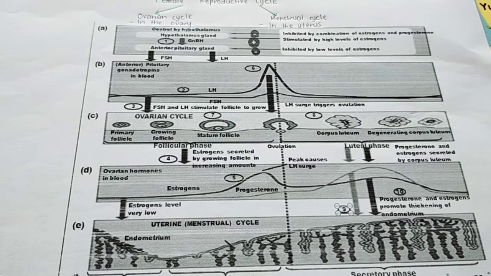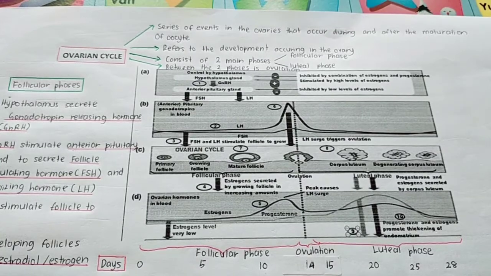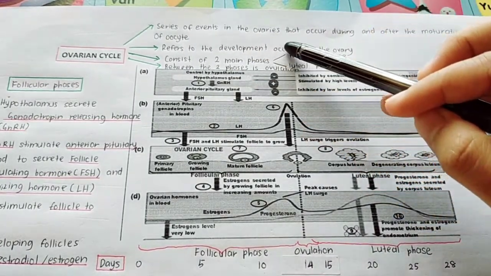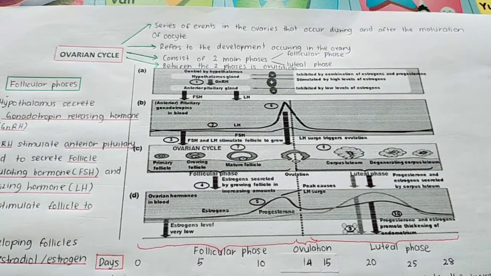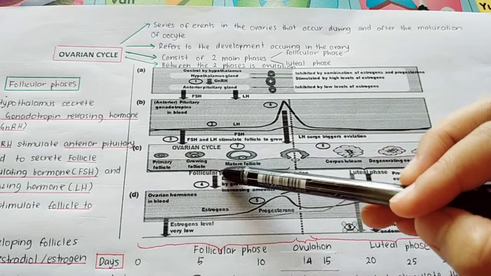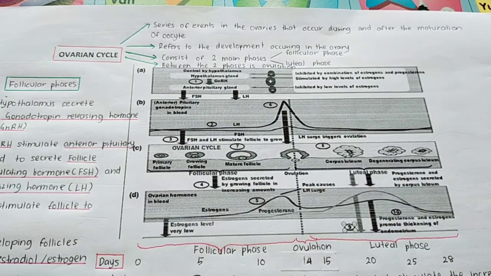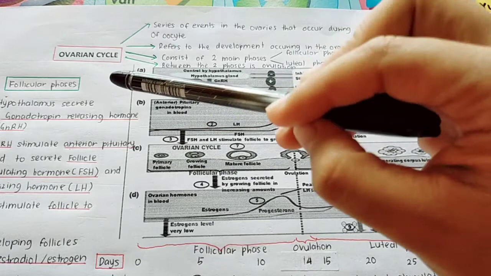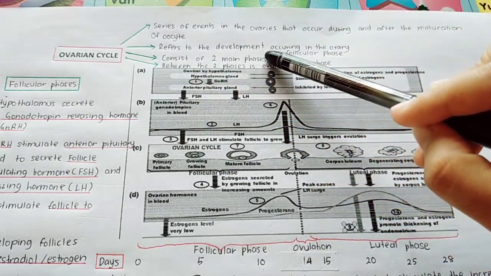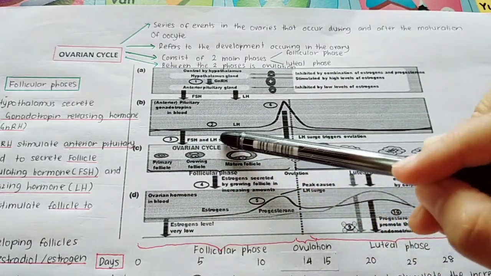Okay, so firstly we start with the ovarian cycle. Kita tengok dulu apa tu ovarian cycle. The ovarian cycle is a series of events in the ovaries that occur during and after the maturation of the oocyte. So for the ovarian cycle you have to know the series of events that occur in the ovary, during and after the maturation of the oocyte. It refers to the development occurring in the ovary, so you have to know what is developed inside of the ovary.